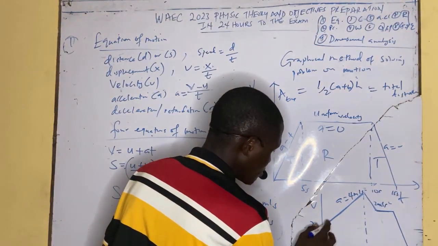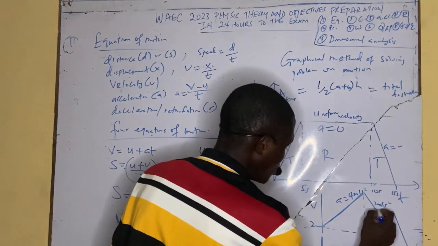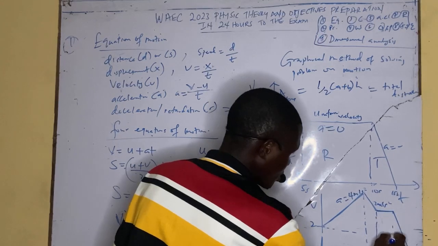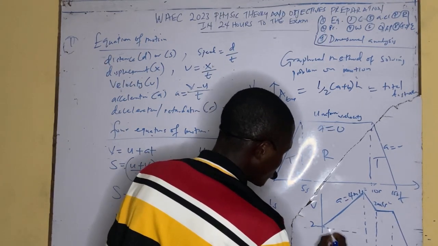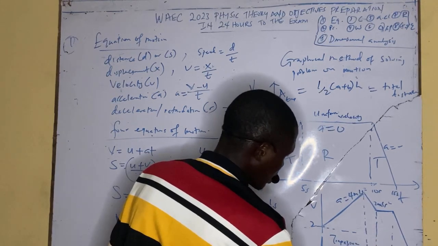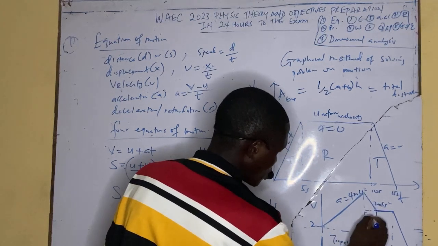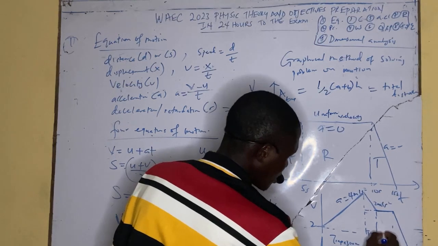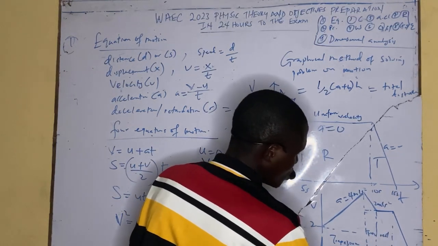Look at this. This one has already formed a trapezium, because this is a trapezium, this is another trapezium. This is another one. This is a rectangle, and this is a right angle triangle. So we have a trapezium. This is another trapezium, because if you trace this one, it means trapezium. This one is a rectangle, and this one is a triangle.